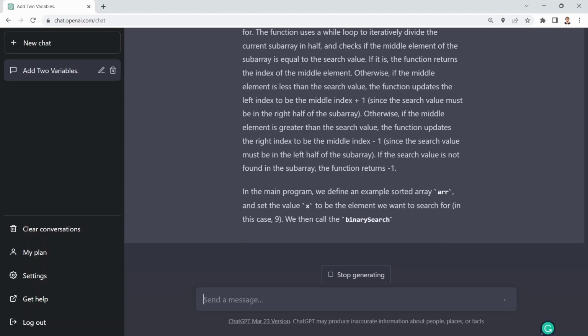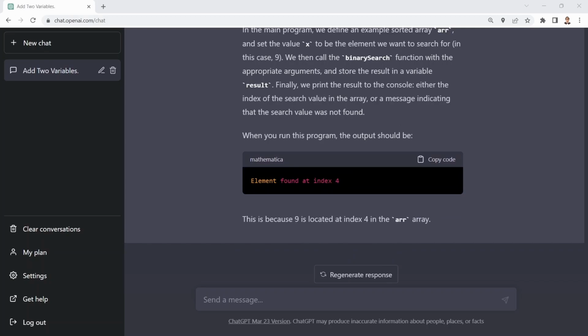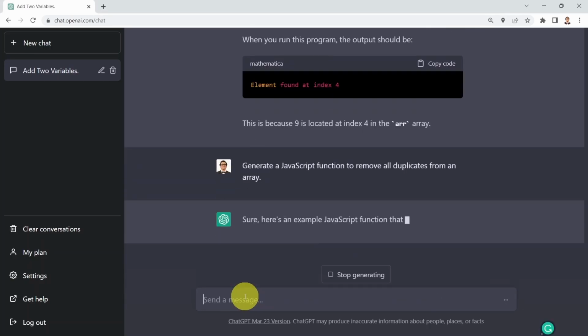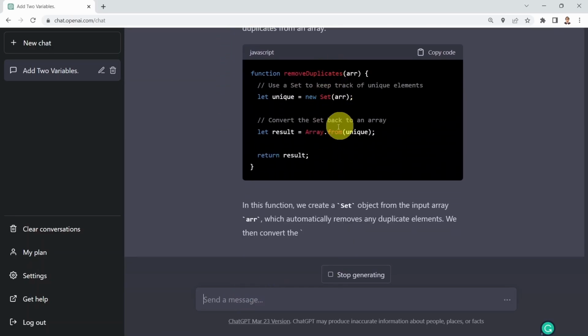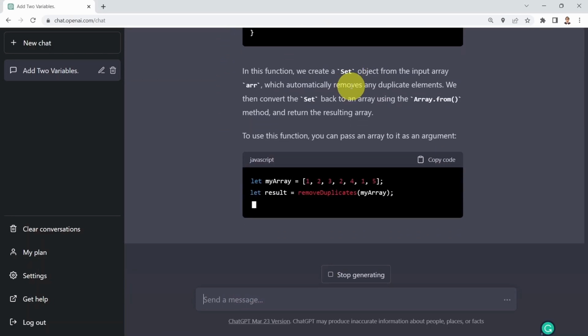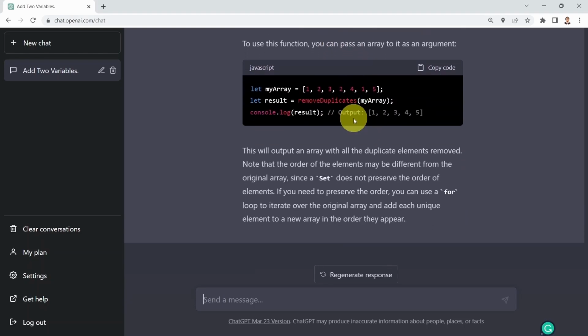And then finally, I would like to test ChatGPT's capability to generate a JavaScript function to remove all duplicates from a given array. So let's go ahead and test it out. We're going to say, generate a JavaScript function for me to remove all duplicates from a given array. Here we go. This is the name of the function, removeDuplicates. Here it's simply checking if we have duplicates in that array, testing it out as well, and showing you an explanation of the code.